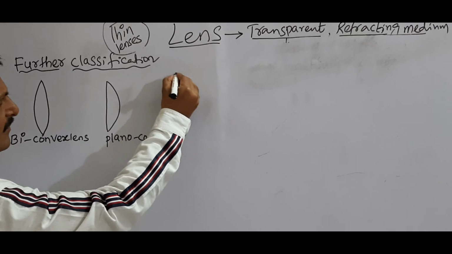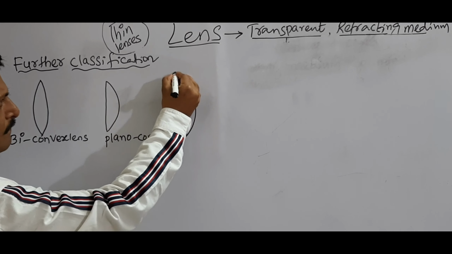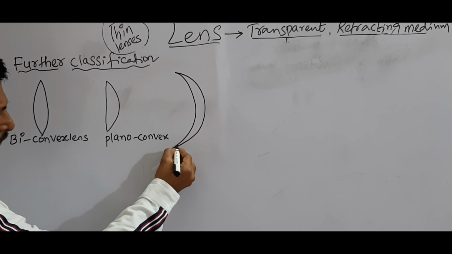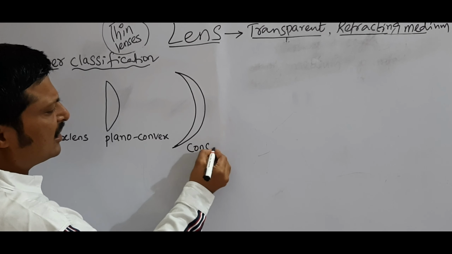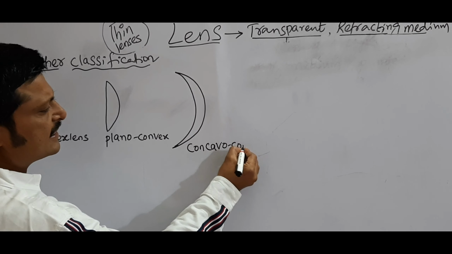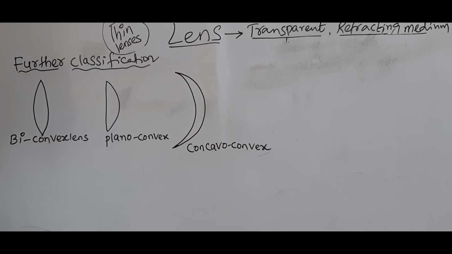Next is here. This is a concavo-convex lens.